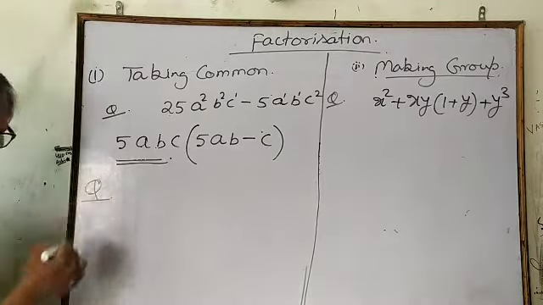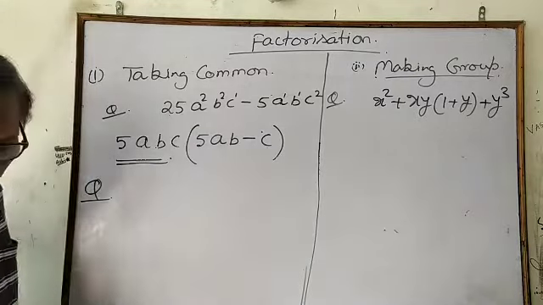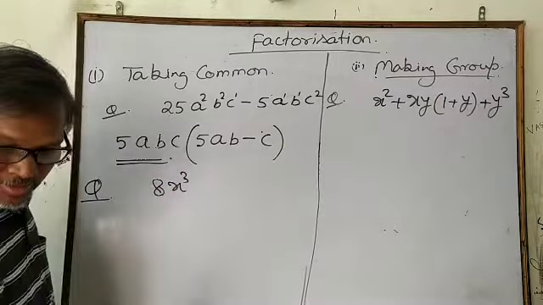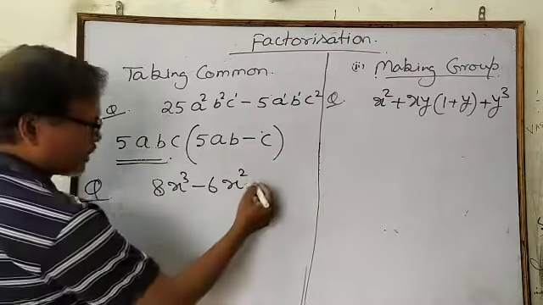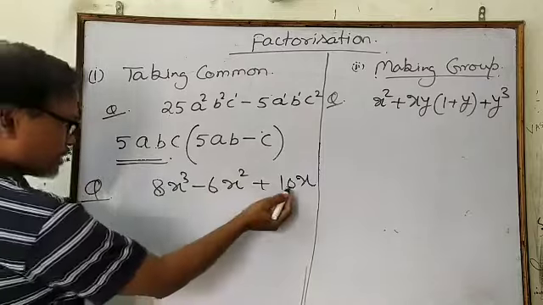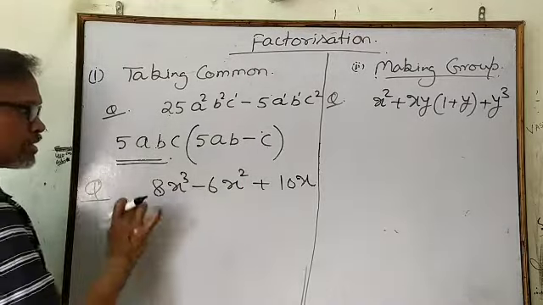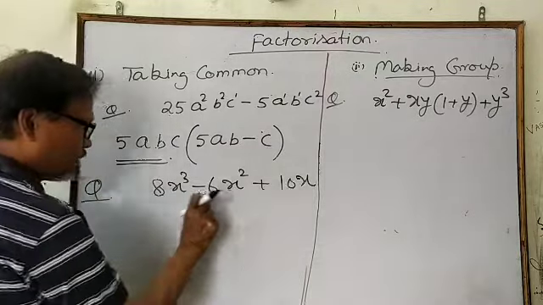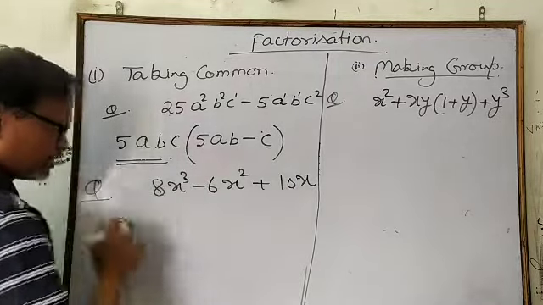Second example of taking common is 8x cubed minus 6x square plus 10x. Then how to take common? First the digits. Here in 8, 6, 10, only 2 is the common factor. The number 2 is a common factor of all the digits. So 2 you can take common: 2 4s are 8, 2 3s are 6, 2 5s are 10.